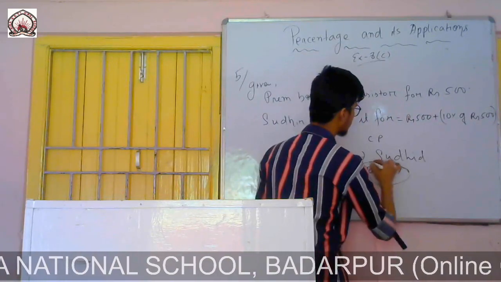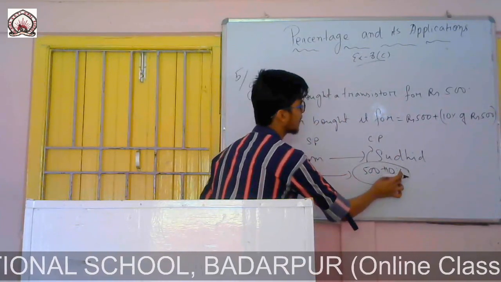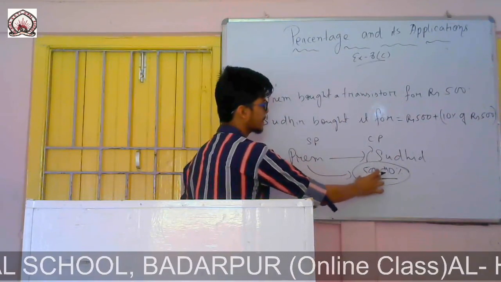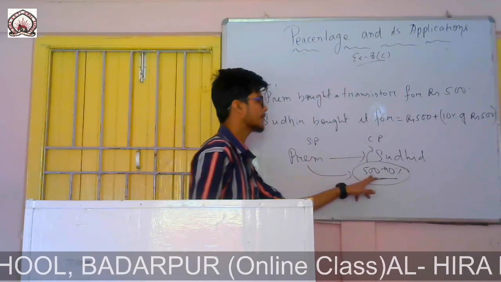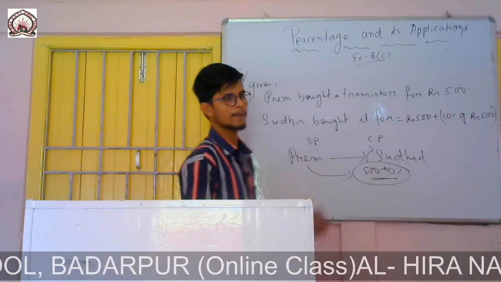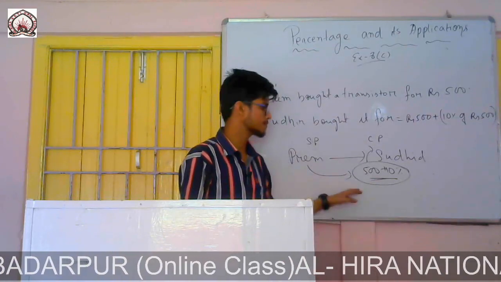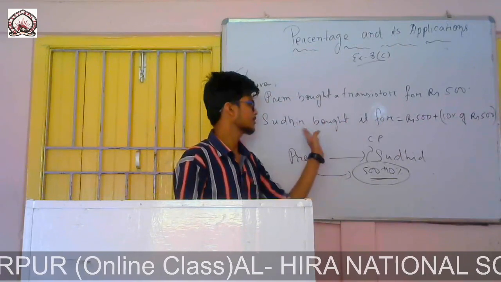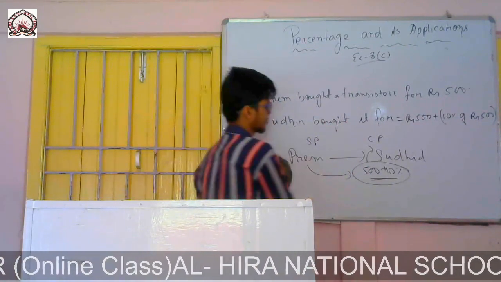That means this is the cost price for Sudhir. Again he gained 10%. That means for Prem it is his selling price, SP, but for Sudhir it is his cost price. Sudhir bought it for 500 and 10% more he paid, because Prem sold it at a profit of 10%. That means for Sudhir it was 500 plus 10% of 500.